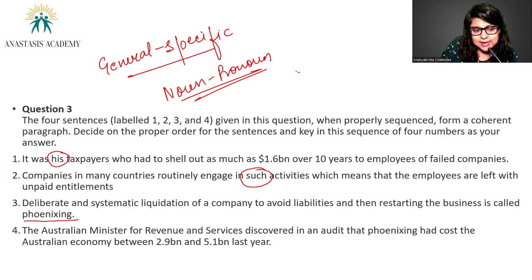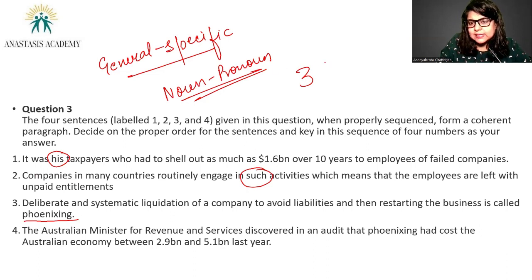What does it say? It says, deliberate and systematic liquidation of a company to avoid liabilities and then restarting the business is called phoenixing. Right? Phoenix, as you know, in ancient mythology was a bird which was resilient enough to burn itself down to ashes and then be reborn as a completely new bird. So phoenixing is a classic case of turning a noun into a verb. Systematic liquidation of a company to avoid liabilities and then restarting the business, just like a phoenix does in mythology. The phenomenon is called phoenixing, right?